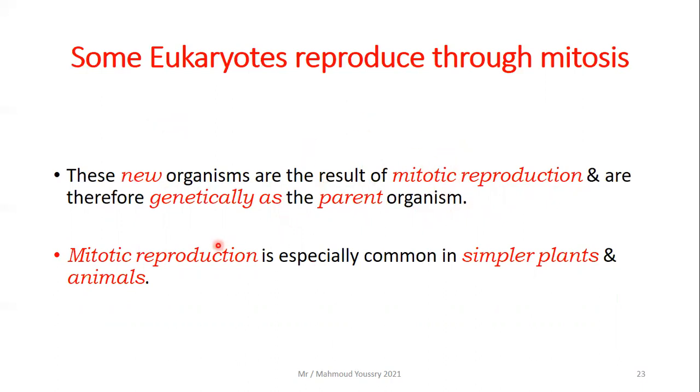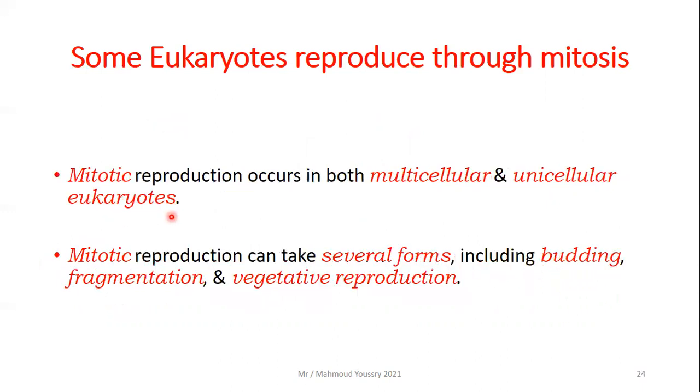This is asexual. Mitotic reproduction is especially common in simpler plants and animals. Mitotic reproduction occurs in both multicellular and unicellular eukaryotes. These are the organisms with cells that have a nucleus and membrane-bound organelles. The mitotic reproduction can take several forms, like what? Budding, fragmentation, and vegetative reproduction.